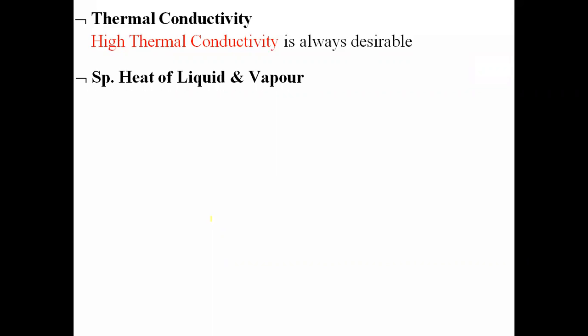Then the next one is the specific heat of liquid refrigerant and the specific heat of vapor refrigerant. Specific heat is nothing but the amount of heat required to raise the temperature of a substance by 1 degree centigrade at constant pressure or at constant volume.